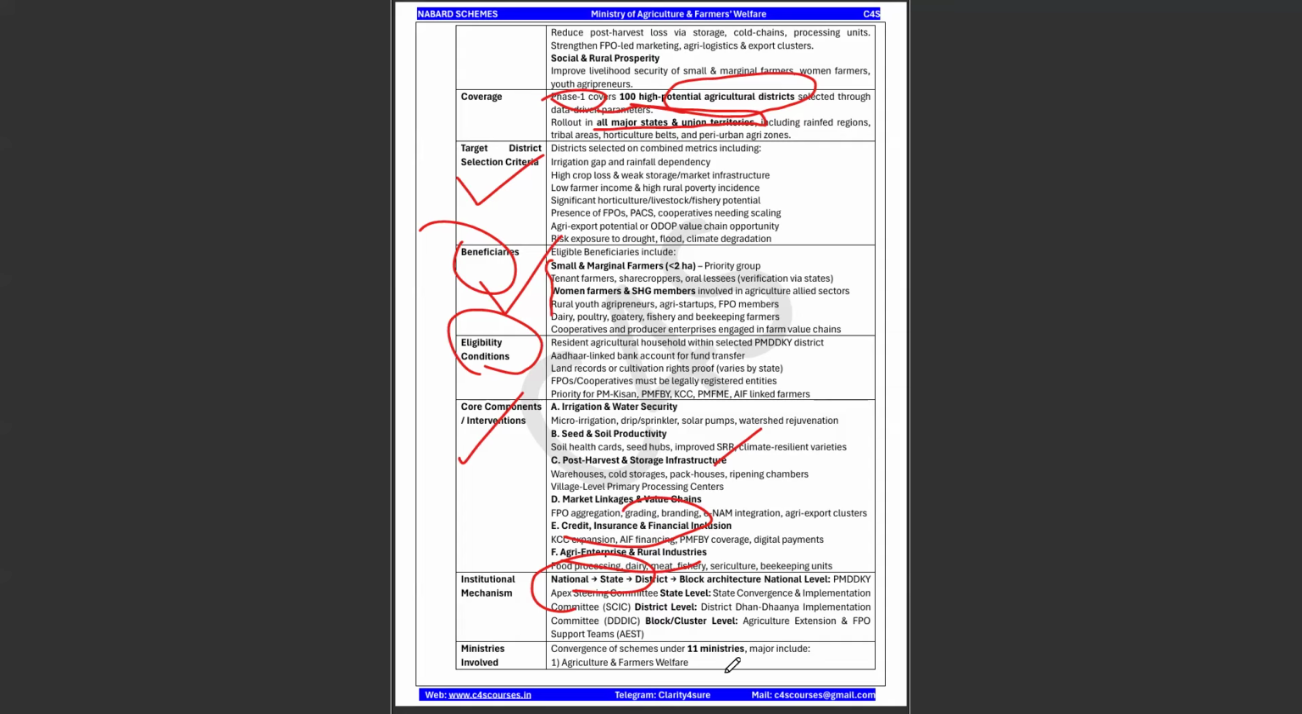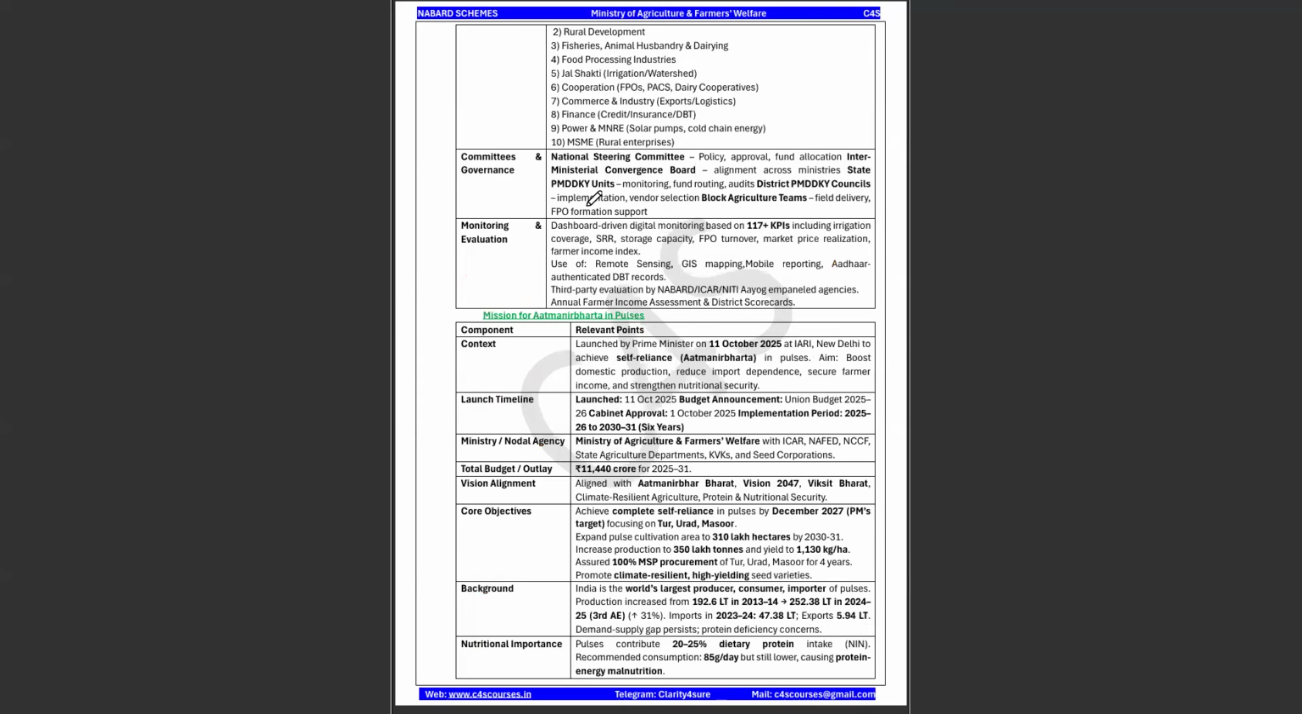Okay, ministries involved: there are a total of 11 ministries. This is very, very important. This is not only by the Ministry of Agriculture and Farmers Welfare. There are other ministries involved in this particular scheme. So these are all the 11 ministries which you will have to note down. Okay. And committees and governance, yes, there are certain committees. And monitoring and evaluation, we all know it is by a digitally driven monitoring based 117.